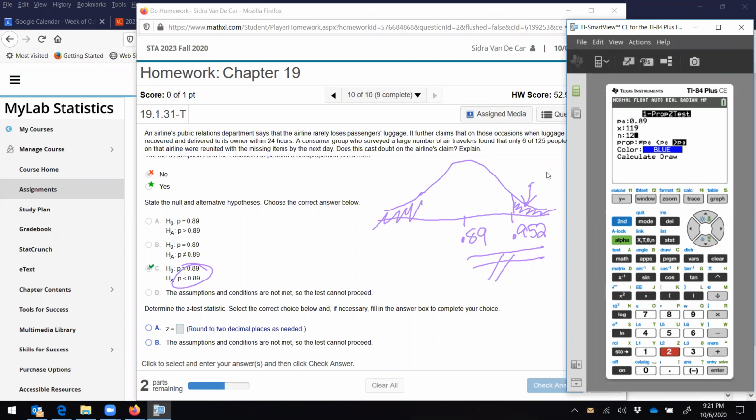Oh, I'm sorry, I misread it. 6 out of 125 met the condition. Oops. So let me erase. Where's my eraser? You shouldn't be using the 0.952. All right, well, let's just clear the whole thing.